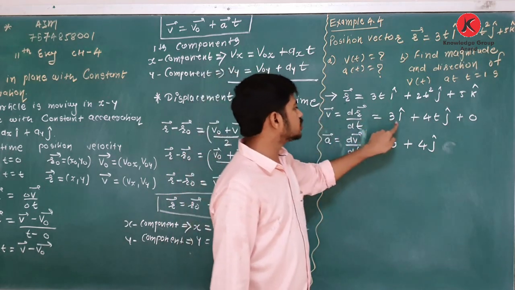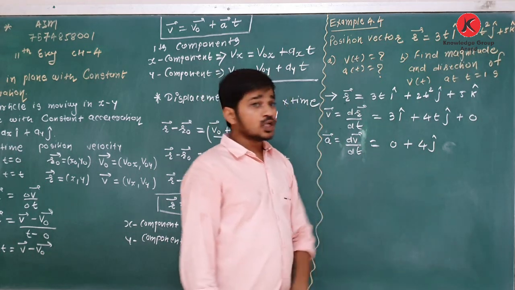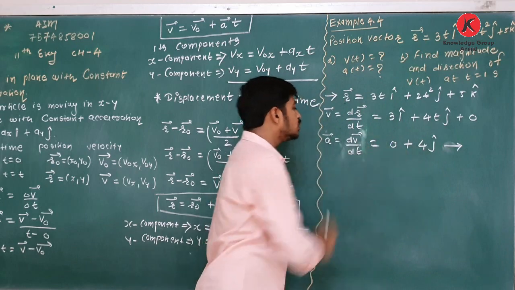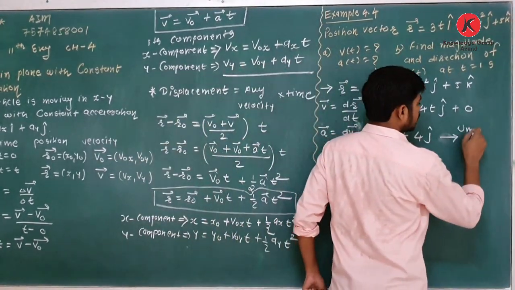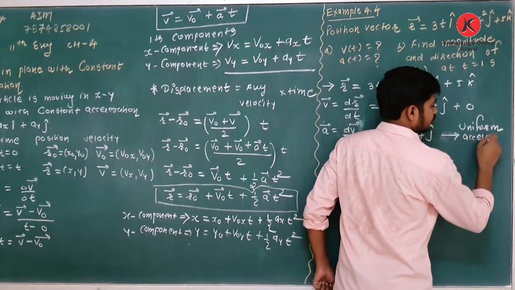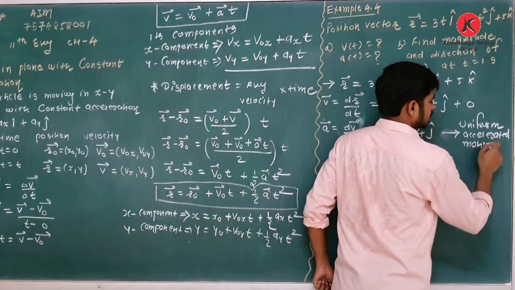V is equal to 3i plus 4tj. What is acceleration? 4j. So yes, here you can say acceleration a is equal to 4j, means constant. So yes, we can say it is uniform accelerated motion, because here acceleration is constant.